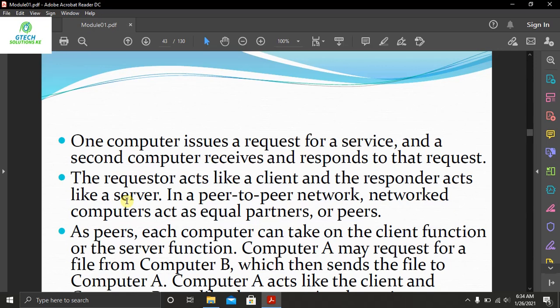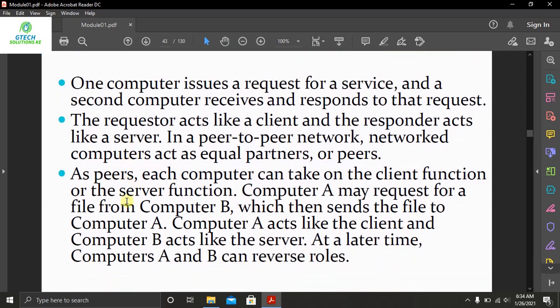In a peer-to-peer network, networked computers act as equal partners, or peers. As peers, each computer can take on the client function or the server function. Computer A may request a file from computer B, which then sends the file to computer A. Computer A acts like the client and computer B acts like the server.